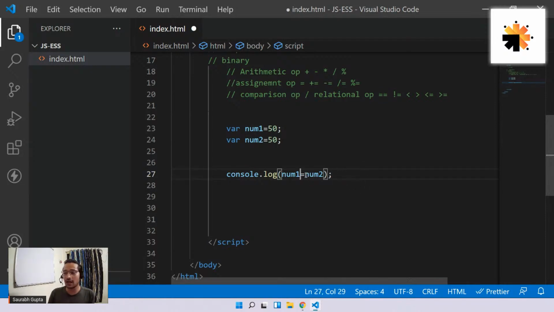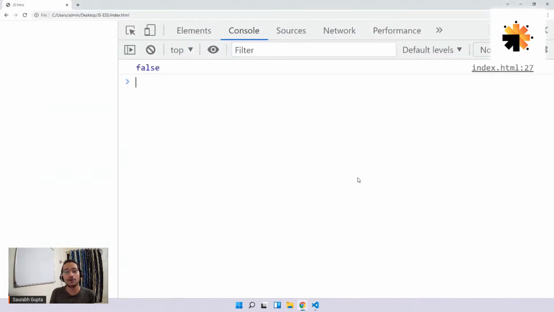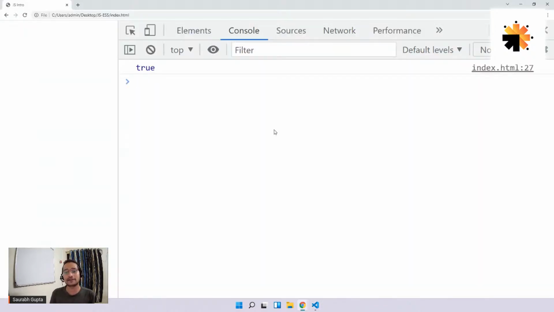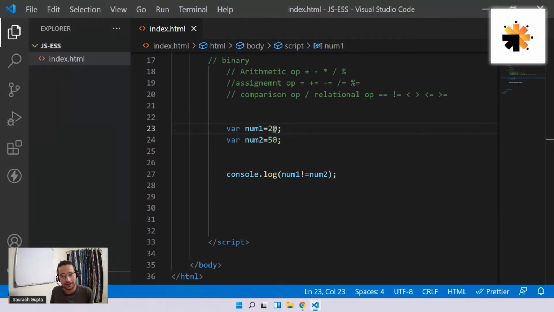Now, you also have something called not equal to. It checks if two things are not equal. So in this case, 50 and 50, both are equal, so this not equal to operation will give me false. I'm checking 50 not equal to 50. It's false, obviously, both are equal. But if it was 20 and 50, we would have got true because 20 is not equal to 50. Very simple, very easy.